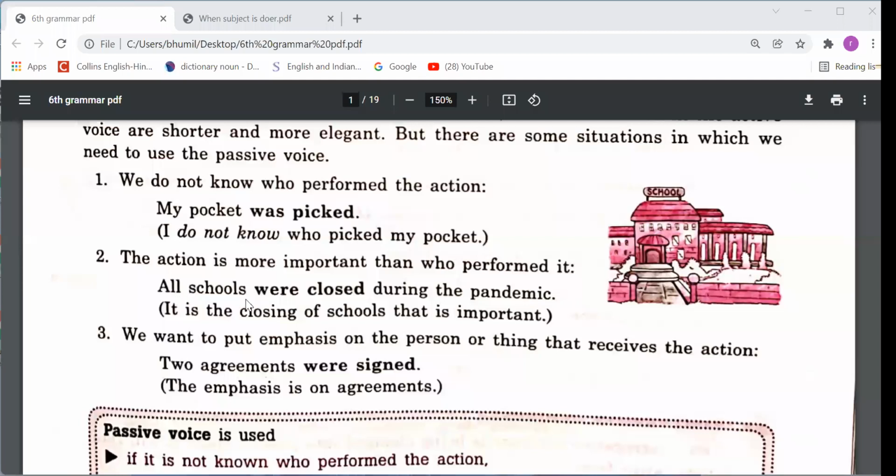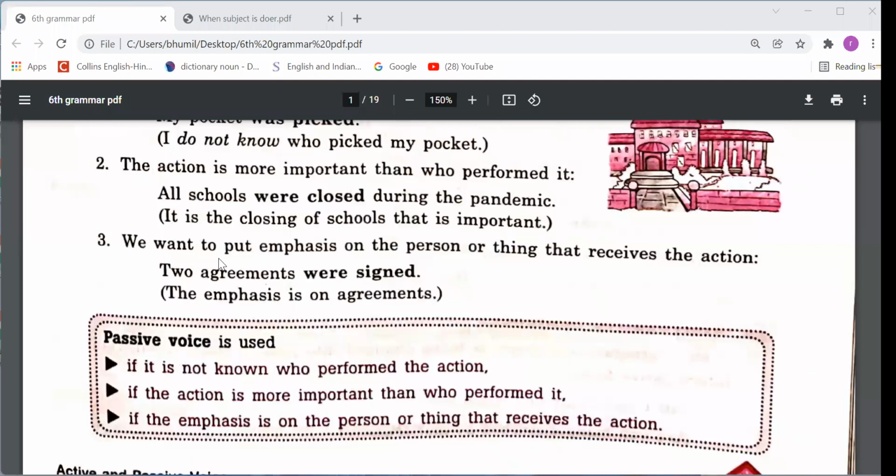Next sentence, the action is more important than who performed it. Like all schools were closed during the pandemic. So when action is more important than who did this work, that time also we have to use passive voice sentence.